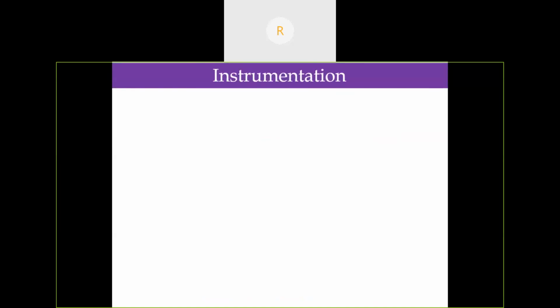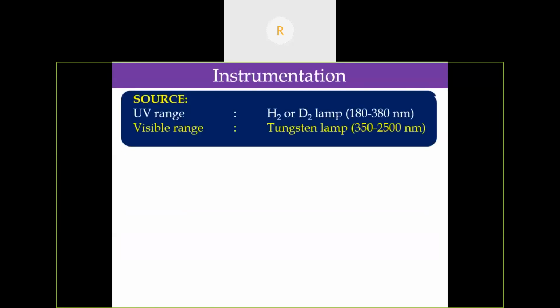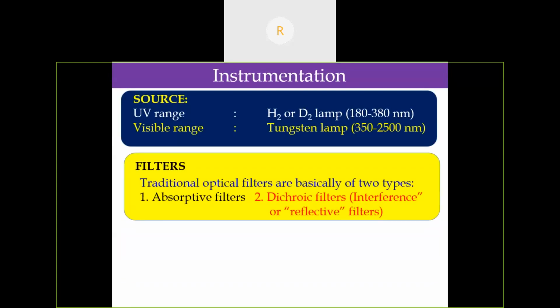Now the instrumentation. As the source of UV visible, for the UV range, a hydrogen or deuterium lamp is usually employed. For the visible region, a tungsten lamp is used. Then the filter. There are two types of filters available in a UV spectrophotometer: one is the absorptive filter, another one is the dichroic filter.